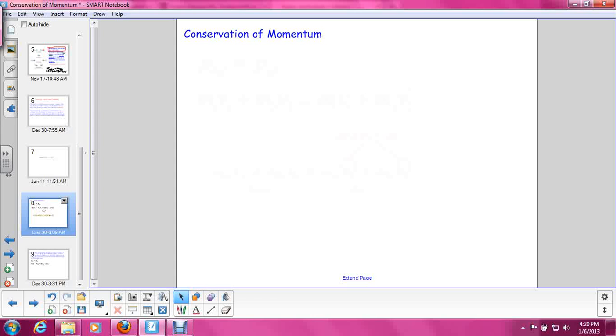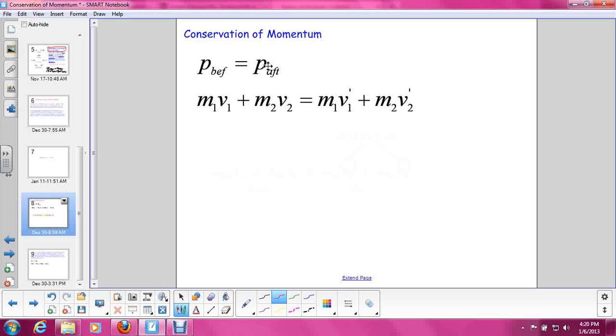So the conservation of momentum comes with some equations that you need to know how to use to be able to apply to a problem. The conservation of momentum tells us that the momentum before a collision is equal to the momentum after the collision. So what we can do is go ahead and put in our equation for momentum and plug that into these parts right here. I'll make the top one in a different color.